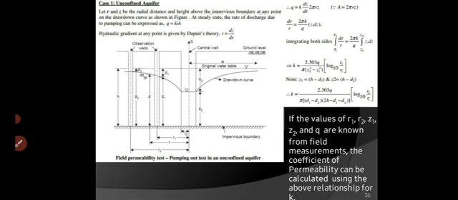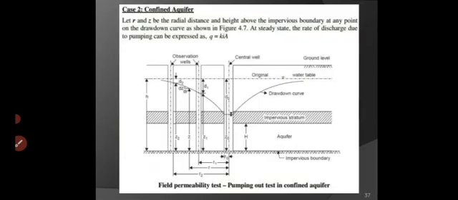So let's continue. If the values of R1, R2, meaning radius, Z1, Z2, the depth of water in the wells, and Q, the discharge, are known, the coefficient of permeability can be calculated using the above relation, meaning K can be calculated with this equation. Same thing for confined aquifer.